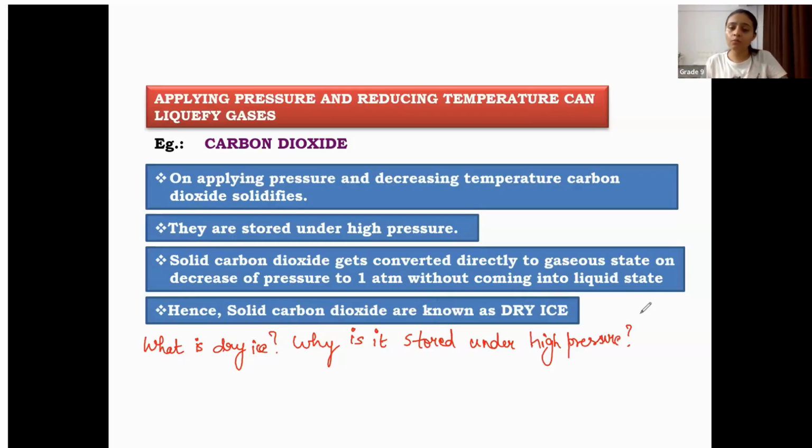So from the next class, hopefully we are going to start with "Is Matter Around Us Pure?" We are going to complete this chapter. Still, if you want to ask some questions which are in your textbook and you don't know the answers, you are most welcome to come with the questions and come with your doubts. Okay, so here I'm writing the answer.